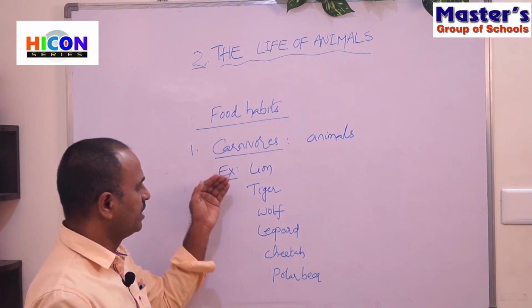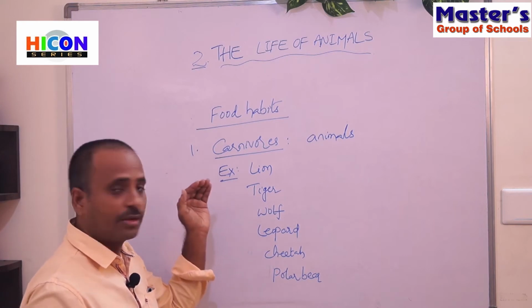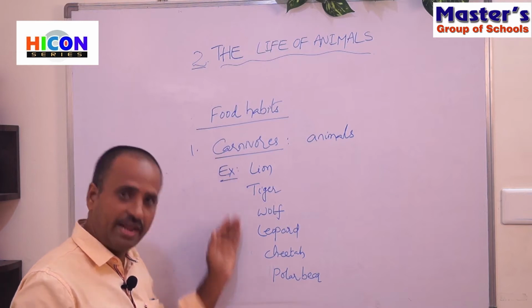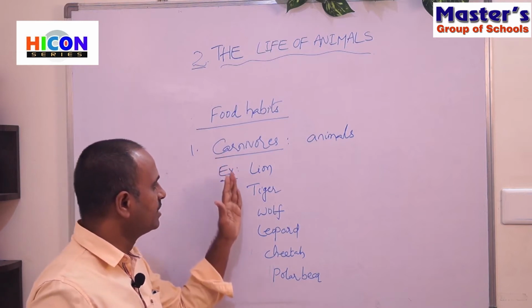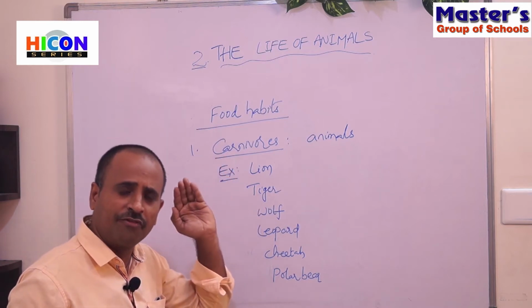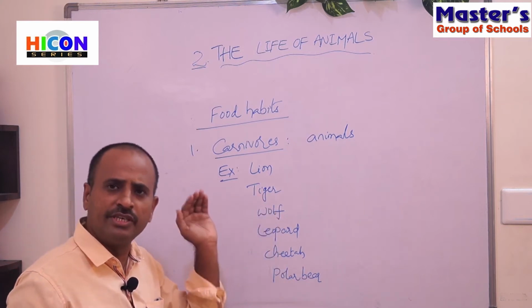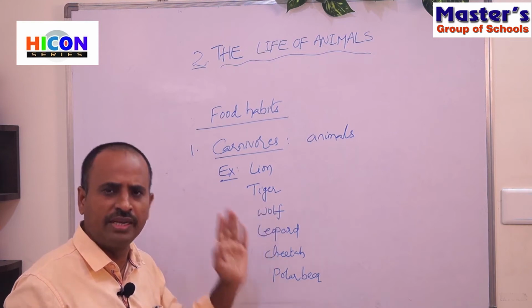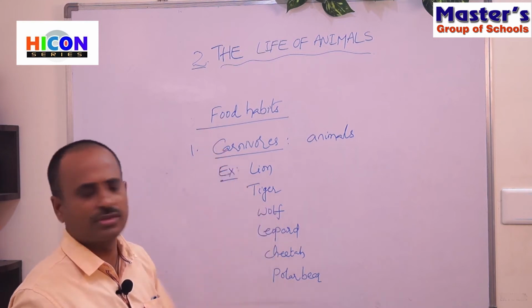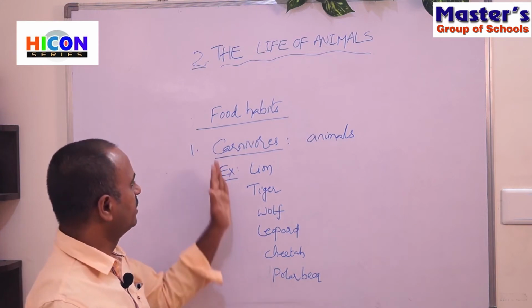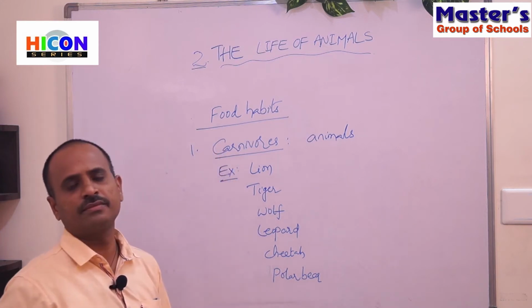These animals especially grow in forests. All these are wild animals. These animals eat only the flesh of other animals. So the animals which eat only the flesh of other animals are called carnivores.